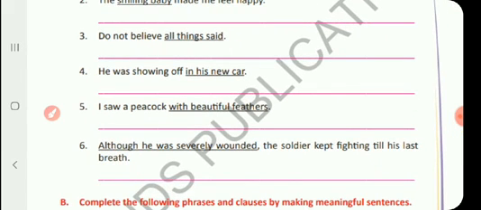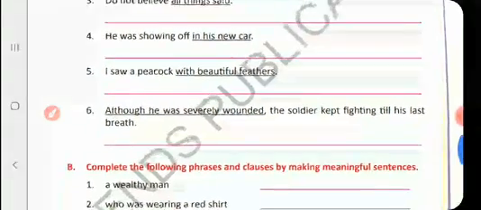Now, number 4. He was showing off in his new car. Underlined words are in his new car. We cannot make a subject or predicate there. So, it is a phrase. So, the fourth one is a phrase. P-H-R-A-S-E. That is a phrase.